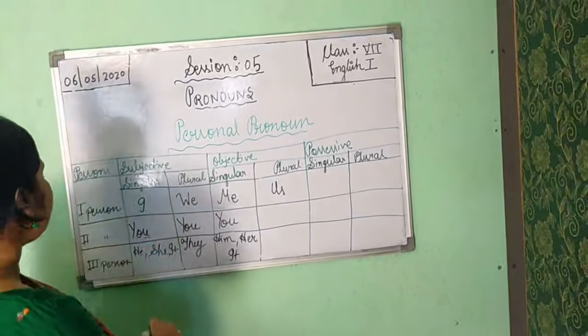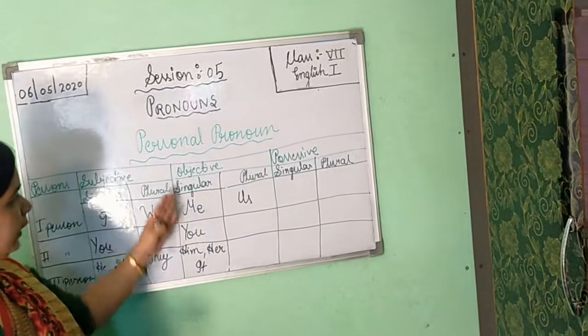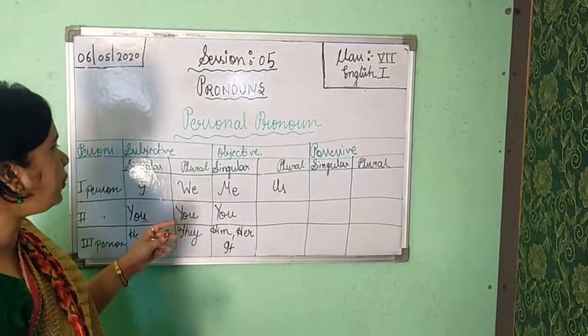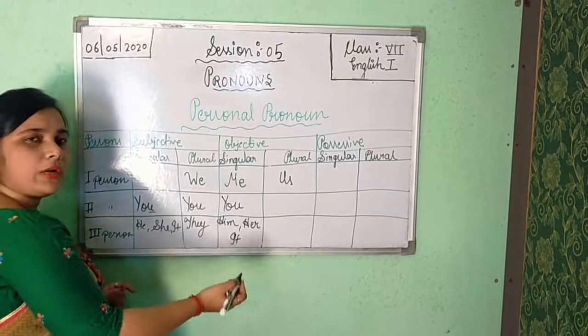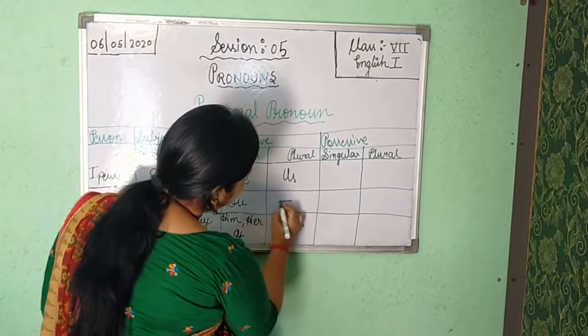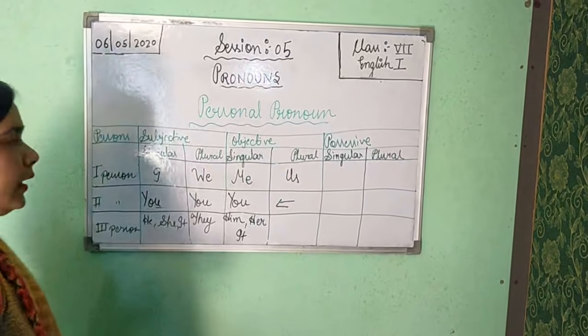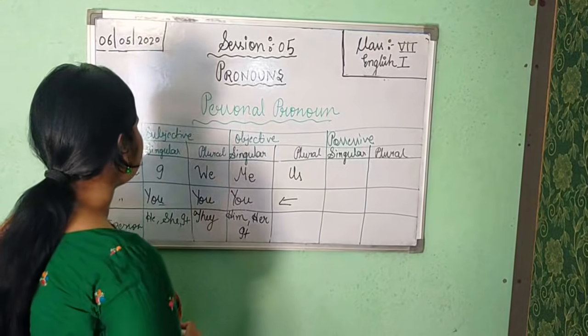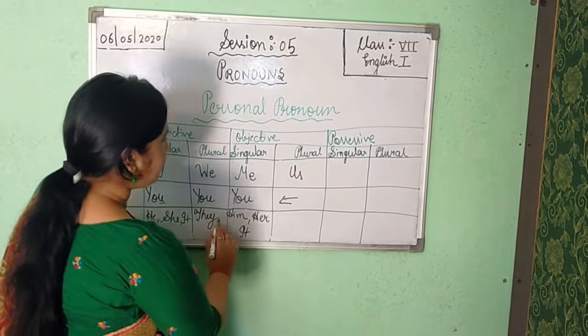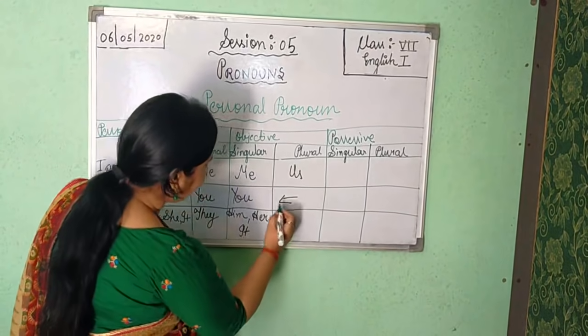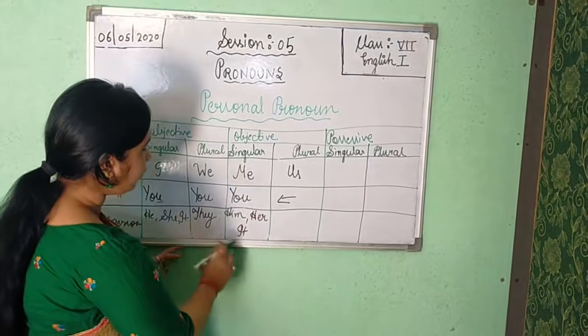Now the second thing is you, it will remain the same in singular. Again in objective case and plural, you will be there only. And when he changes, similarly it will change into him, as I have told you.